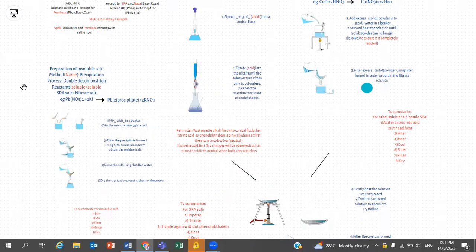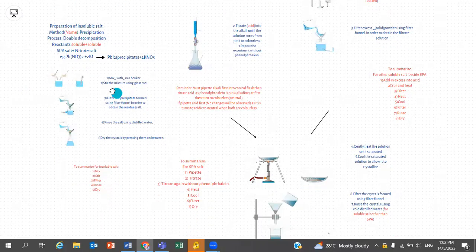Next, we come to preparation of insoluble salt. The method name is precipitation, and the process is double decomposition. The reactant is anything soluble plus soluble. For example, SPA salt plus nitrate salt, which is lead-2 nitrate plus potassium iodide becomes lead-2 iodide, which is the precipitate, plus potassium nitrate.